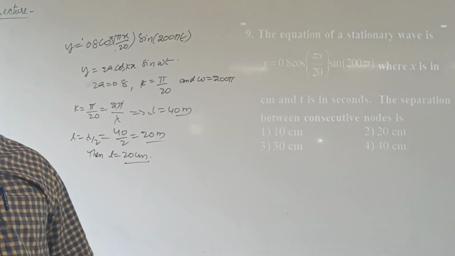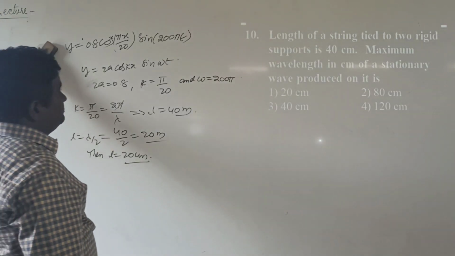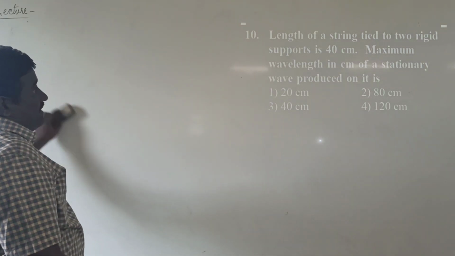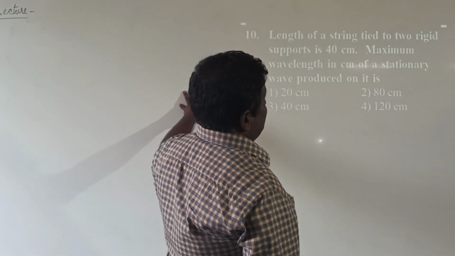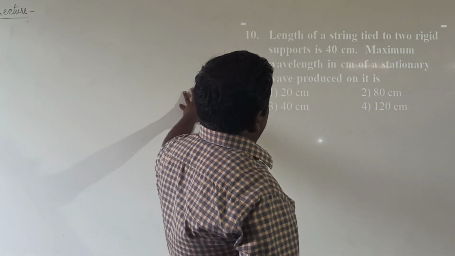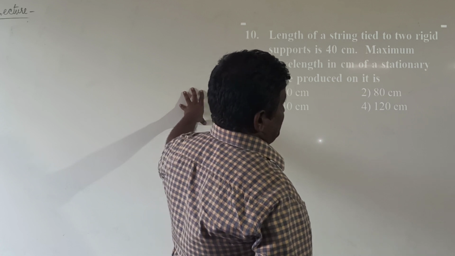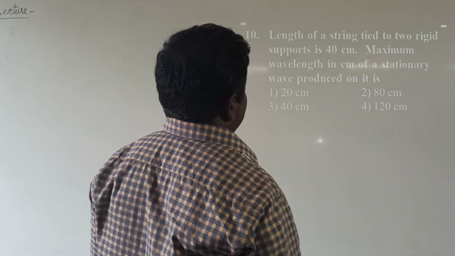Next problem. Length of the string tied to two rigid supports is 40 centimeters. Maximum wavelength in centimeters of a stationary wave produced in it is.